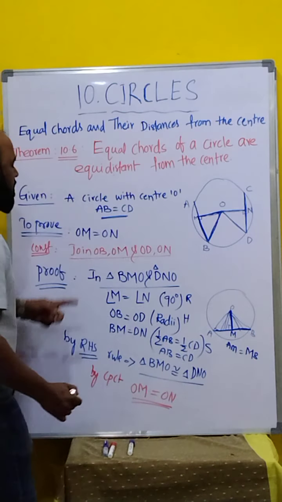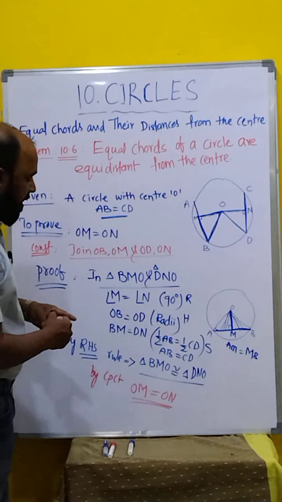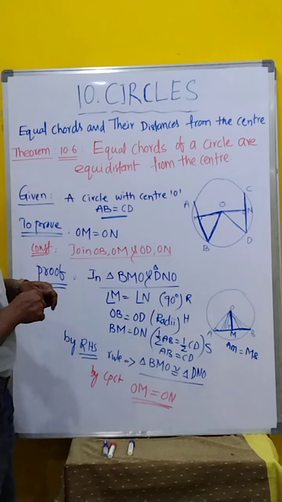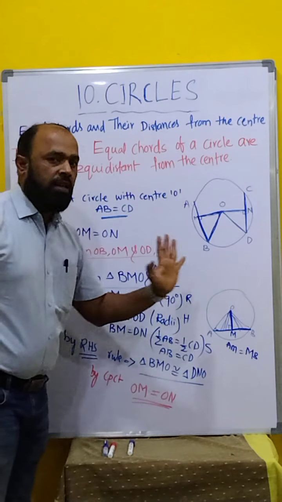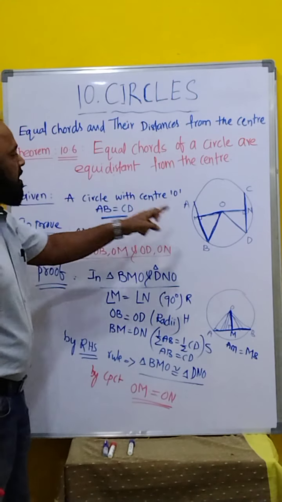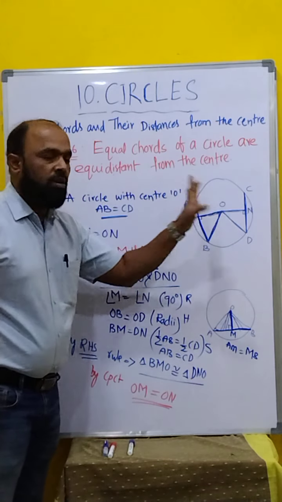I think we are done. What is the question asking finally? OM is equal to ON. Clear, children, everyone? Read the statement again: equal chords of a circle are equidistant from the center of a circle. Clear? That is OM is equal to ON.